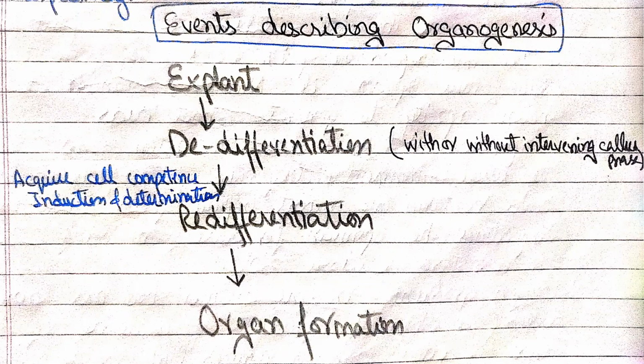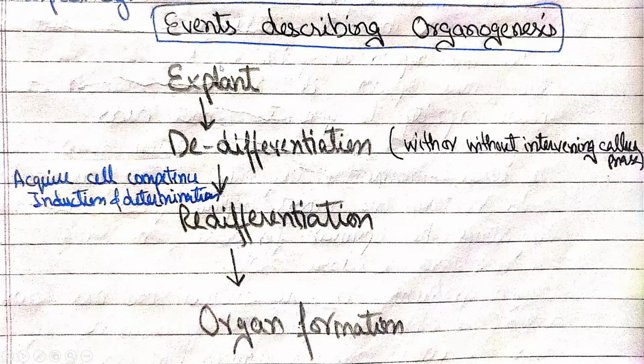Now, what are the different processes or events occurring in organogenesis? We all know that whenever we have to start plant tissue culture, we have to take the explant. It can be an explant from any source: plants, leaves, shoot. The first step for this explant is the dedifferentiation process. The differentiated cells will go through dedifferentiation, which means they will form simpler cells, or we can call them meristematic cells. Then from dedifferentiation, they will enter into a redifferentiation process, which means they will again differentiate themselves according to the nutrients and the conditions available to them.